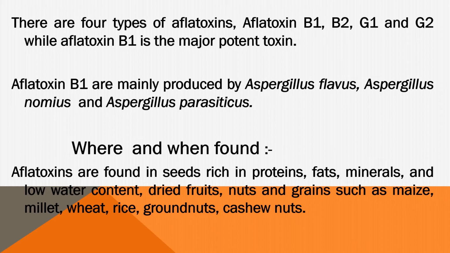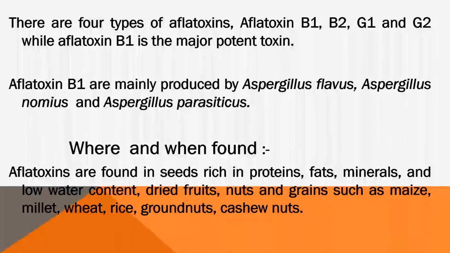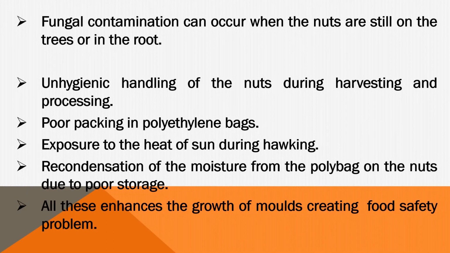Where can we find these aflatoxins? They can be seen in seeds that are rich in protein, fats, minerals, and low in water content. They can be seen in dry fruits, in nuts, and in grains such as maize, millet, wheat, rice, groundnuts, and cashew nuts. There can be fungal contamination when these seeds are still on the tree or in the root, as in groundnut, which is a root nut.